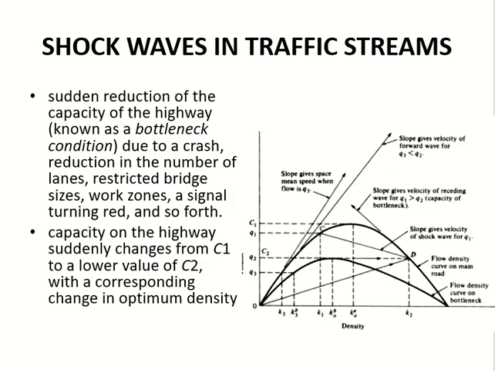Now the bottleneck is mainly associated with decrease in capacity. A bottleneck is usually a point where traffic capacity decreases. So shock wave normally happens because of decrease in capacity. And the point at which this happens, we call this point what? A bottleneck. Now, by which reasons can a bottleneck be created?